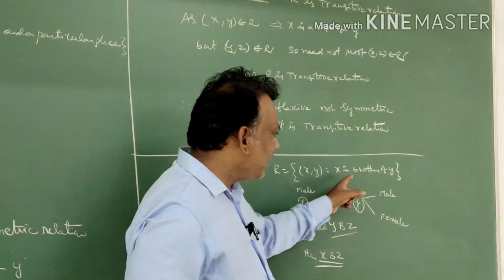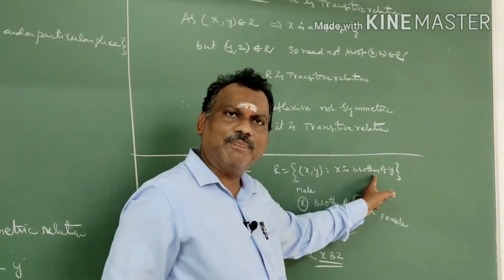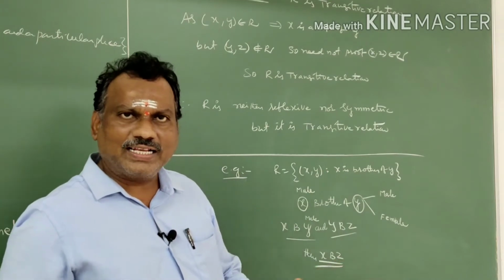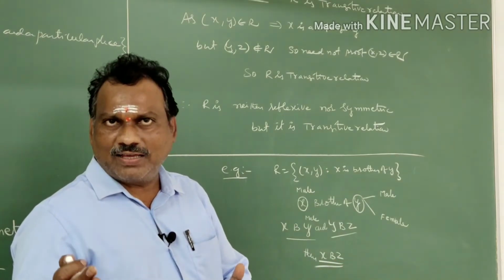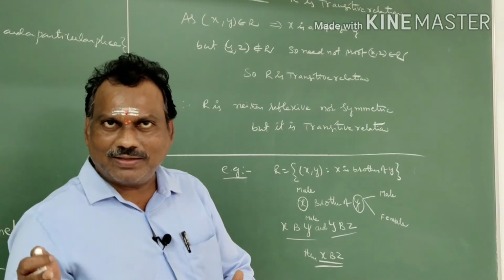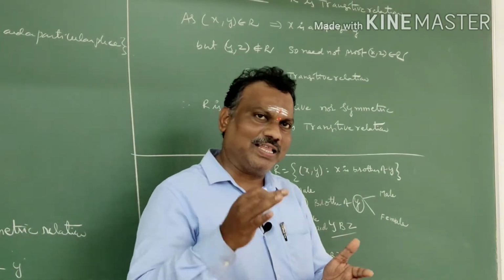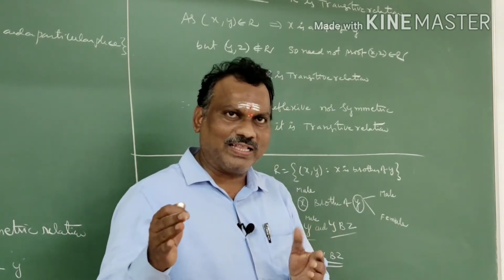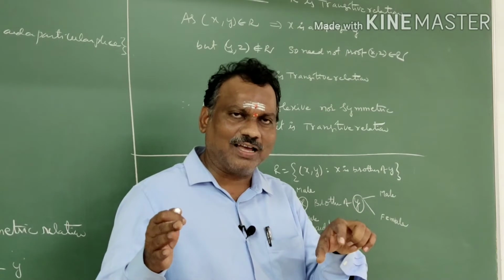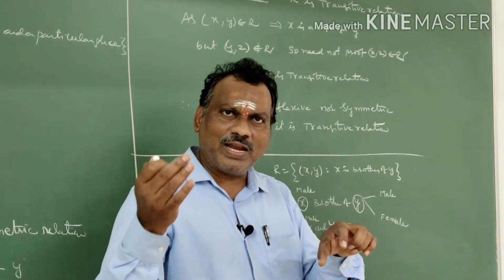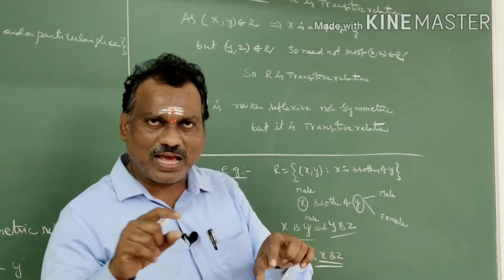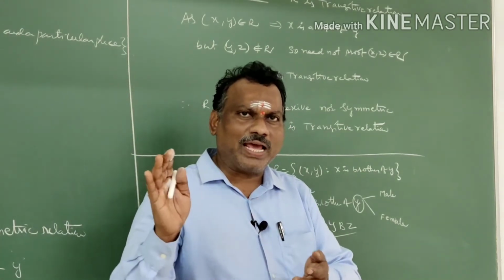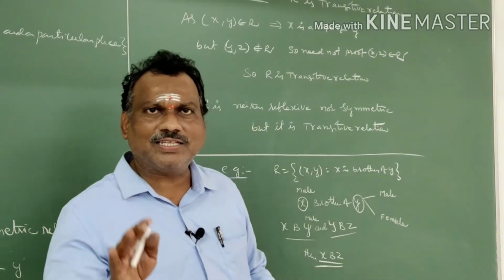Like this, you can take sister instead. x cannot be a sister of itself, so it is not reflexive. x is a sister of y, where y can be male or female; y cannot be a sister of x. Again two cases exist, because x is a sister of y means x is fixed as female gender, but y may be female or male. That's why xy belongs to R, but the converse yx need not hold. That's why symmetric is not possible.